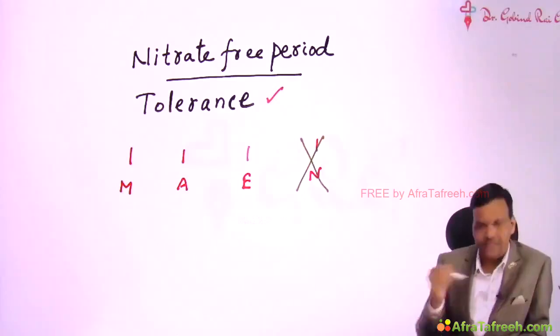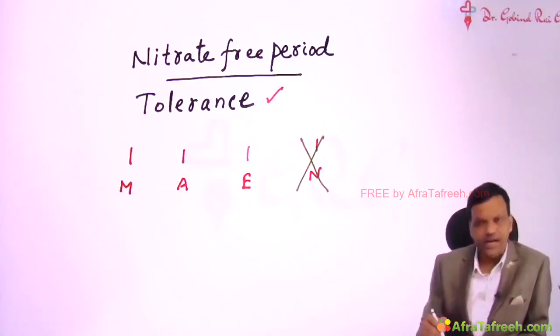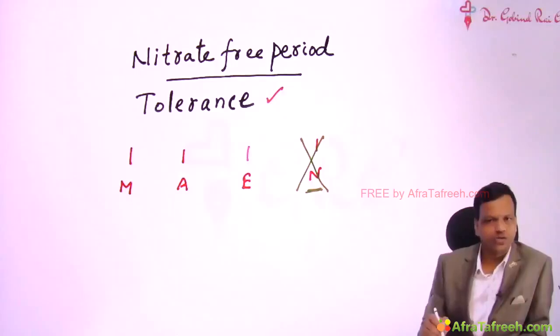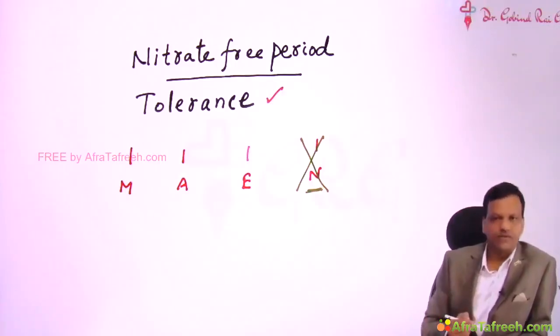Suppose we skip the night tablet. So we will give morning, afternoon and evening tablets. When the nitrate tablet is not given at night, nitrates are not continuously present in the blood, so tolerance does not occur. So in case of nitrates, we have to give a nitrate-free period.